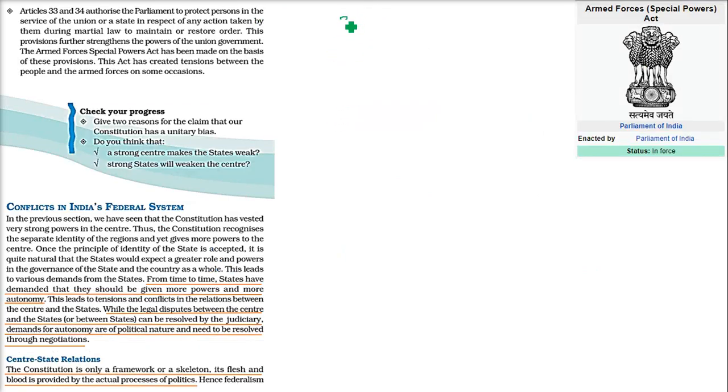Then there is Article 33 and Article 34. Now this clearly empowers Parliament to protect persons in the service of the Union or a state in respect of any action taken by them during martial law to maintain or restore order. So what is martial law? When the Sainik rule is there. Martial law means when the army takes over, right? So this strengthens the power of the union government.